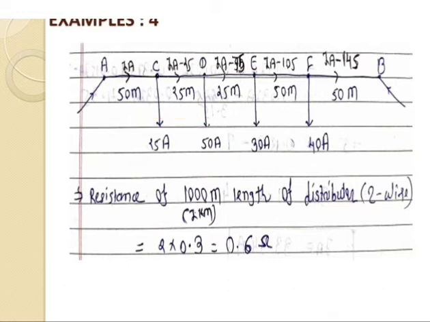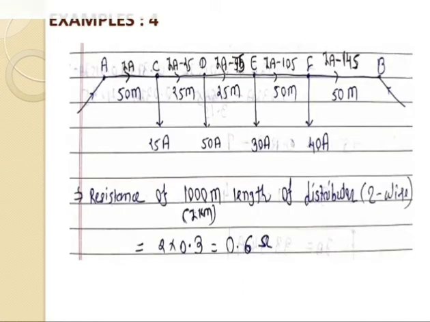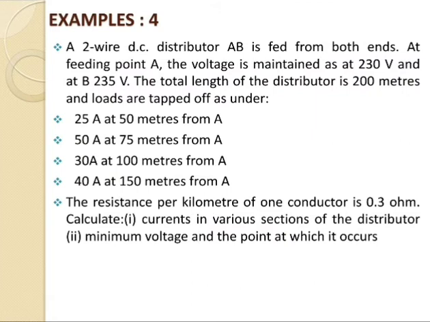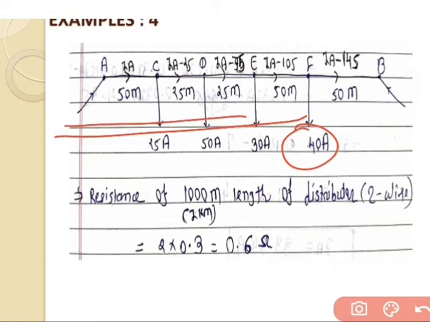Go for the third loading, that is 30 ampere at 100 meter from A. A to D distance is 75 meter, so the remaining distance is 25 meter only. And the same way go for the last section, having a loading of 40 ampere at 150 meters from A. So up to now, from A to E distance is 100 meter. So the remaining distance for the EF section is 150 meter only.